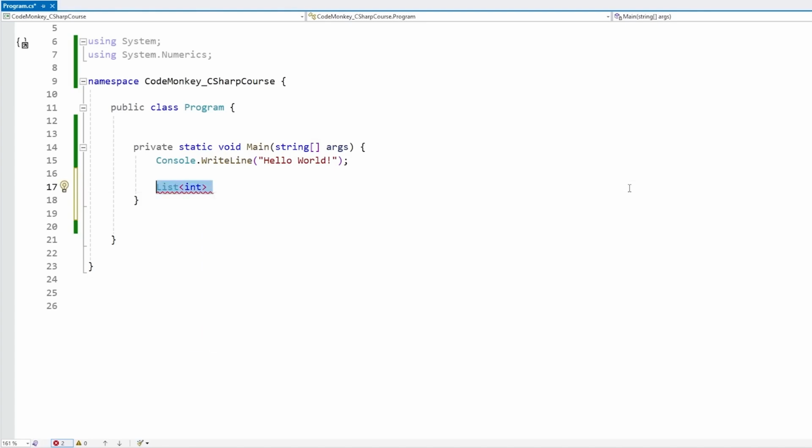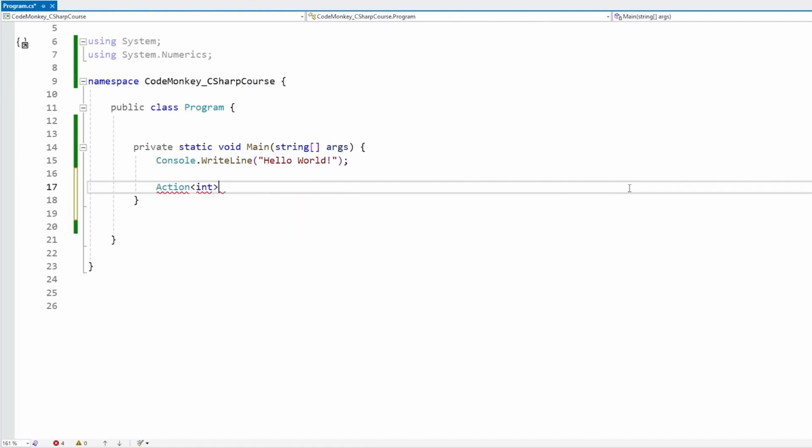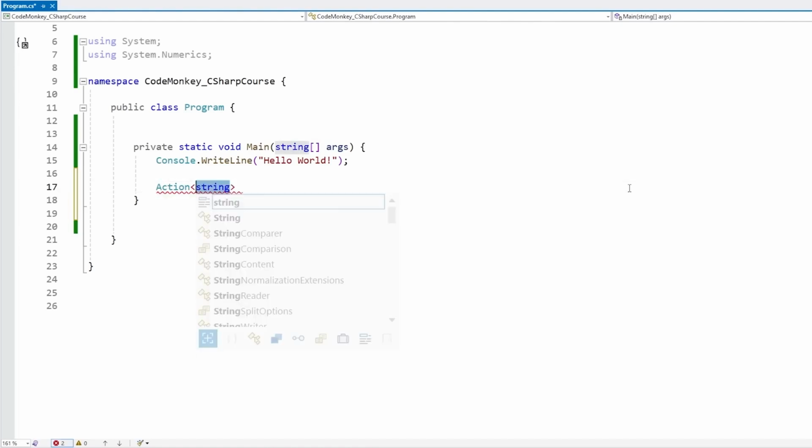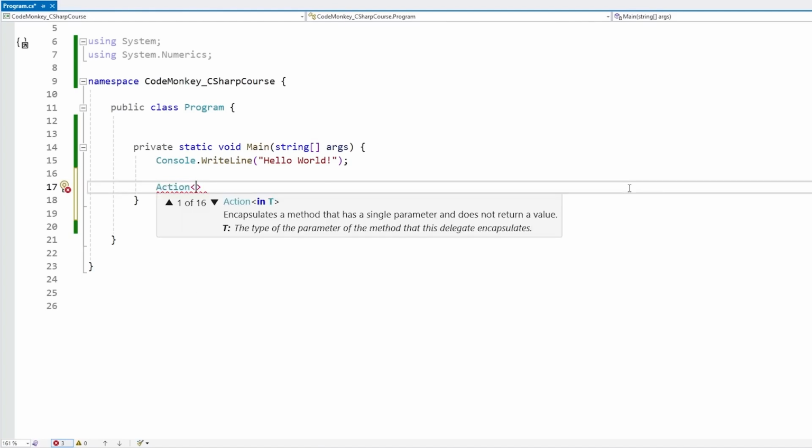Also, same thing when we saw the delegates. We saw, for example, the action, and this one has all kinds of parameters. So we can have an action that takes in a parameter of type int, type string, type bool, and so on. Same thing for the func. Again, there's no need to create a specific action class that works specifically with an int, another one specifically with a float, and so on. The action class itself is made to work with generics. It takes a generic T type, and that type can be whatever you want.